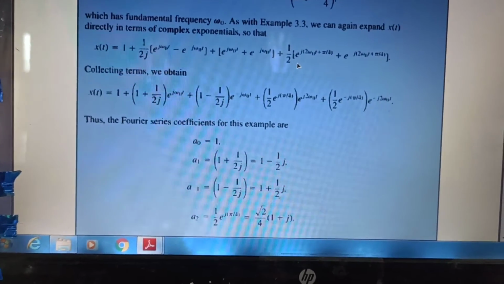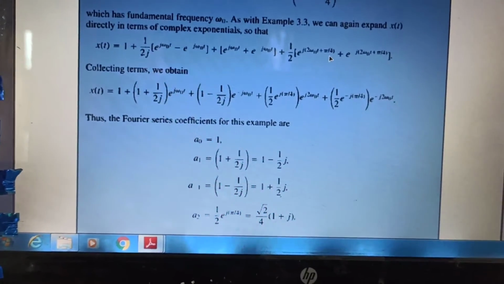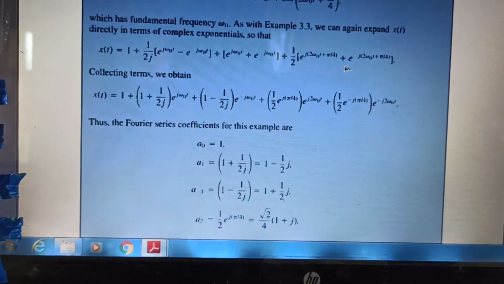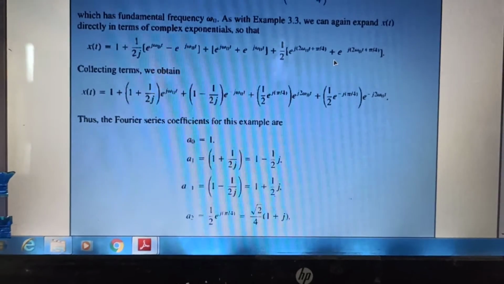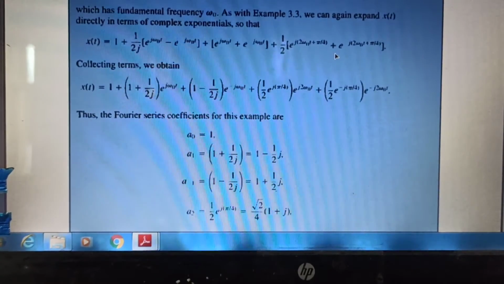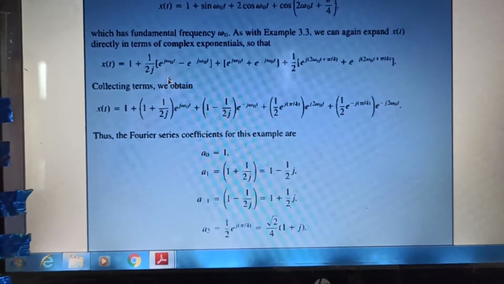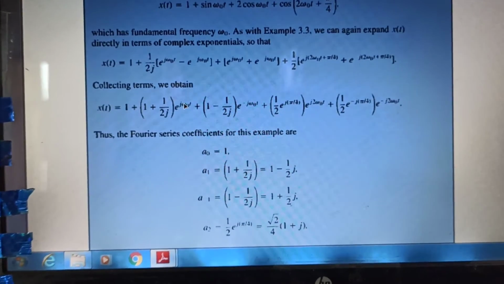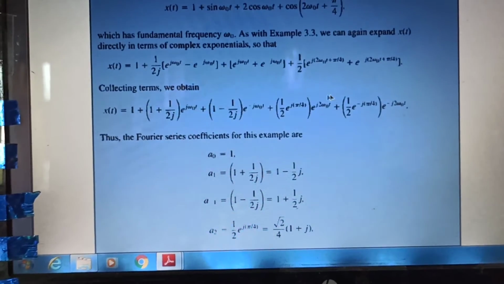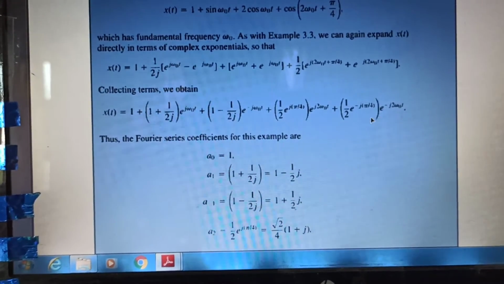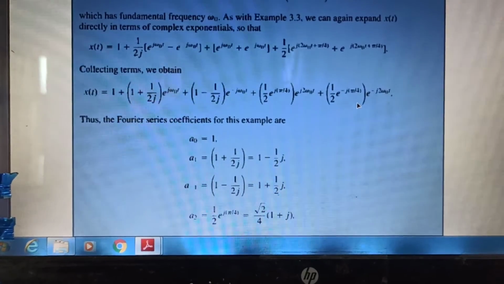This is half e to the power j(2 omega naught t plus pi by 4), plus e to the power minus j(2 omega naught t plus pi by 4). This is basically the expansion. Now we have to collect the terms. How will the terms be collected? We simply take the coefficient of e to the power j omega naught t together, e to the power minus j omega naught t together, e to the power j2 omega naught t together, and e to the power minus j2 omega naught t together.